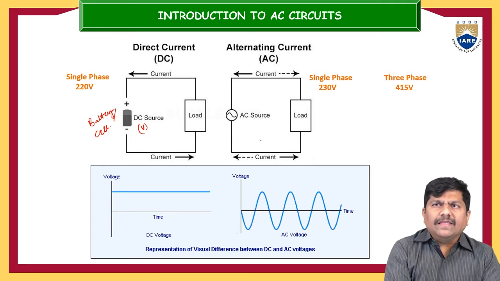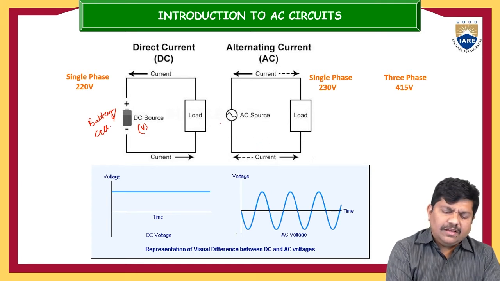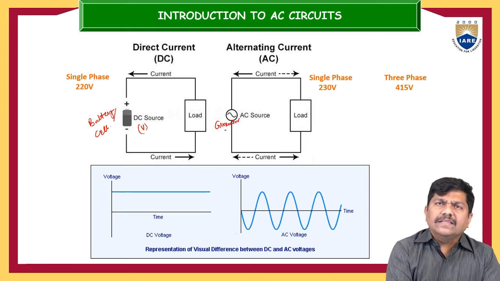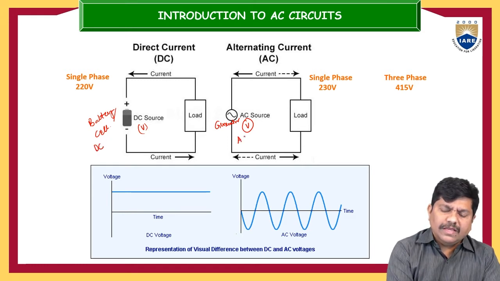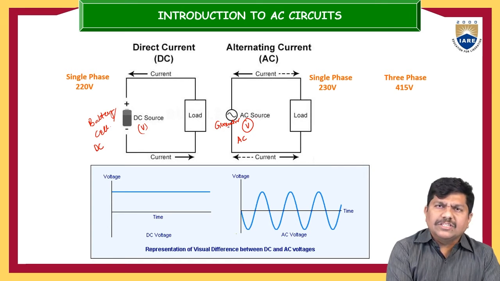Now if you take an alternating current source, we might have heard about generators. This generator is an electrical source which supplies alternating current. This is the voltage, but it is alternating in nature. So batteries and cells are DC sources, and these are the AC sources. The best example of an AC source is our AC generator or alternator. These alternators inject some amount of voltage, so it drives some current.